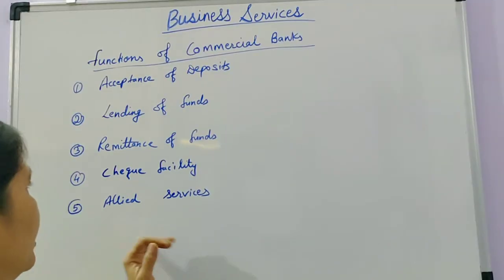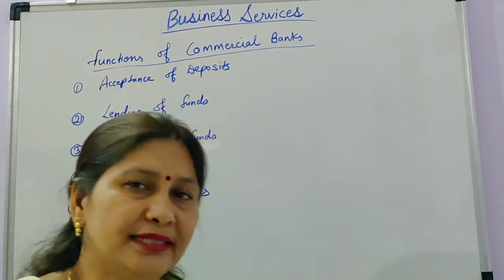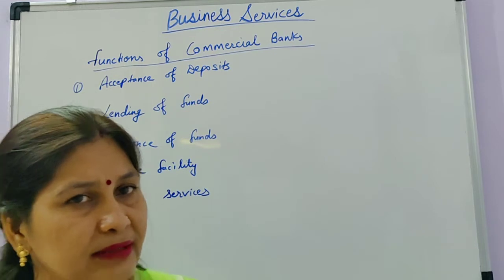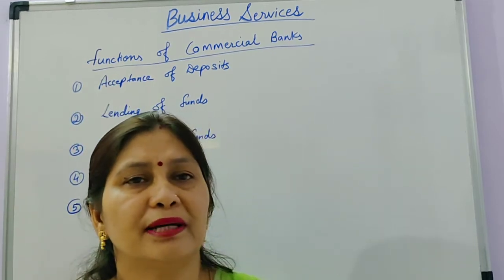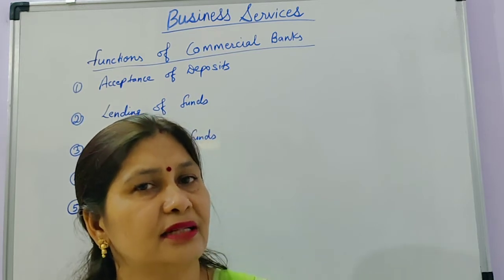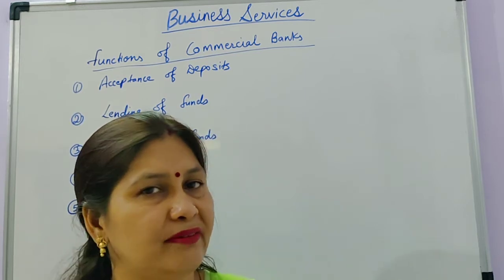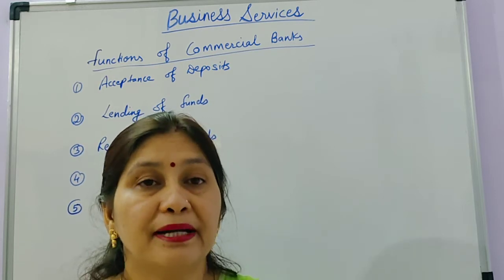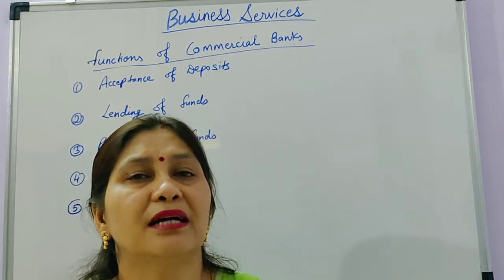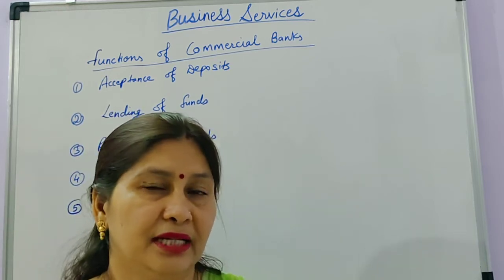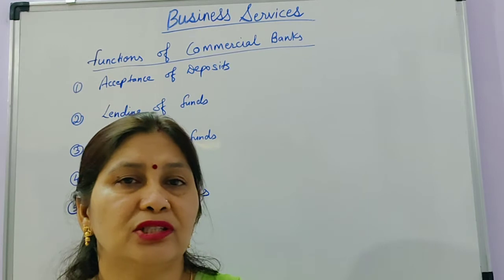Now, allied services. There are different types of allied services also done by the commercial bank. I have told you that a commercial bank performs primary and secondary functions. The primary functions, you know, are accepting deposits and advancing loans. Every person knows that banks do this. But banks are not only engaged in accepting deposits and advancing loans, they also do a variety of other functions. Generally, these are known as allied functions of commercial banks.